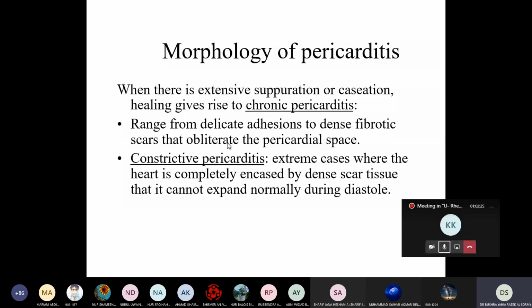When there is dense fibrous scar, what can it cause? Constrictive pericarditis. Because the heart will be completely encased by dense scar tissue, the heart cannot expand normally during the diastole. It is difficult to expand, and so we call this constrictive pericarditis.